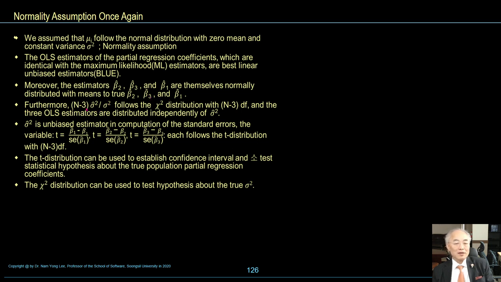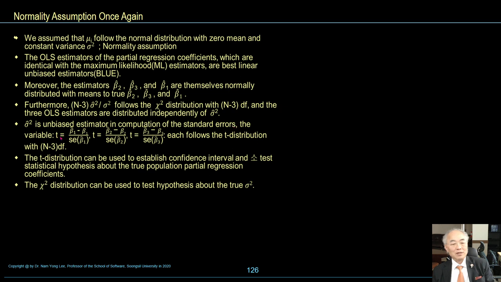Furthermore, this follows the chi-square distribution with n-3 degrees of freedom, and the 3 OLS estimators are distributed independently of sigma hat square. Sigma hat square is an unbiased estimator used in computation of the standard errors.